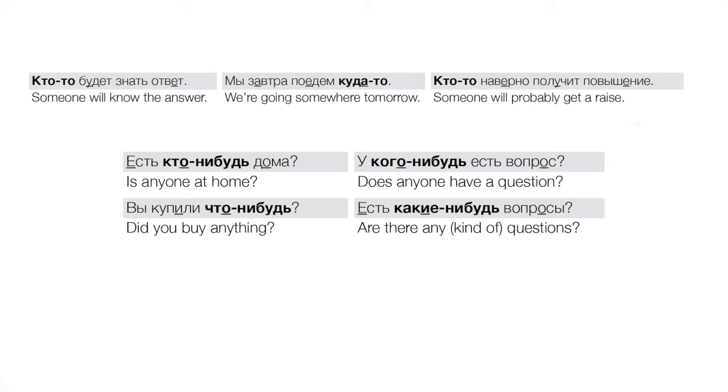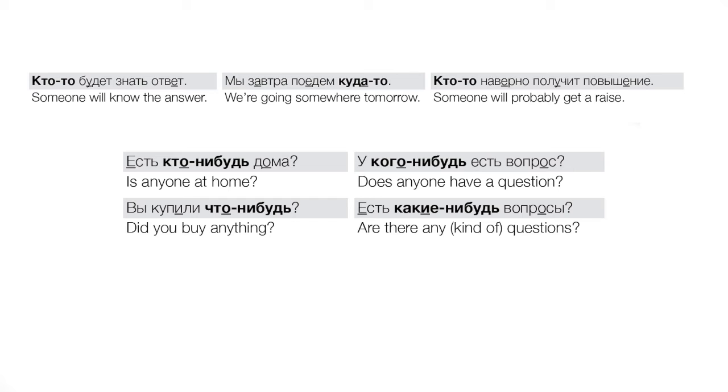So, for example, look at вы купили что-нибудь? Did you buy anything? We could also translate that using some. Did you buy something? Right? Did you buy me something? Did you buy me anything? That really almost means the exact same thing in English, right? There's really very little distinction at all, right? But in Russian we need не будь, right? Because this is a question.